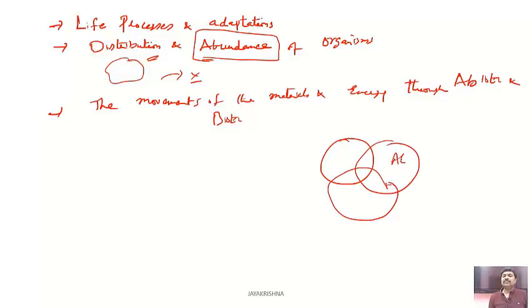As you know, this is the atmosphere, this is the lithosphere, this is the hydrosphere. How the material and the energy are moving, not only to the biosphere, but also from the biosphere back to the atmosphere, lithosphere and the hydrosphere. How the movements of the materials are happening, these movements can be understood only because of the ecological studies.